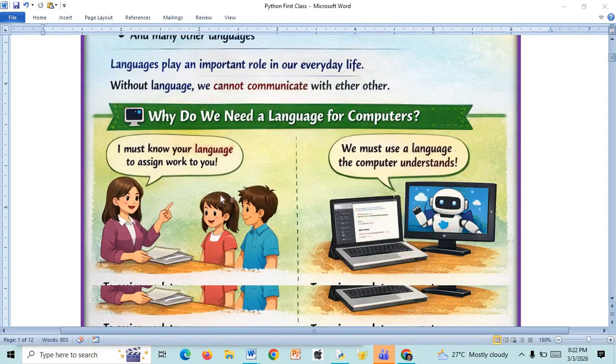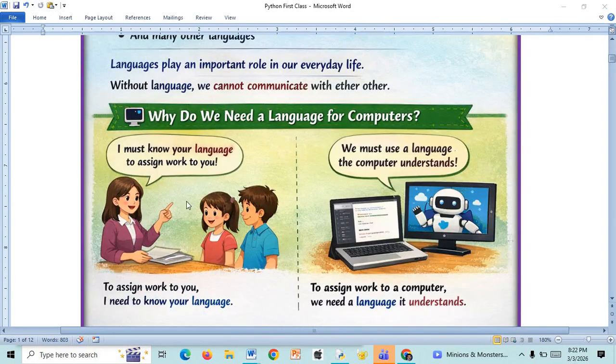Here you can see in this image, ma'am is communicating with the students, and students are also giving answers to the questions asked by ma'am. Means they are using one language to communicate with each other. Ma'am needs to know the language known by the children, and children need to know the language known by ma'am. Then only ma'am can assign the work to them and they can show their answers to ma'am. That means they are interacting by taking help of language.